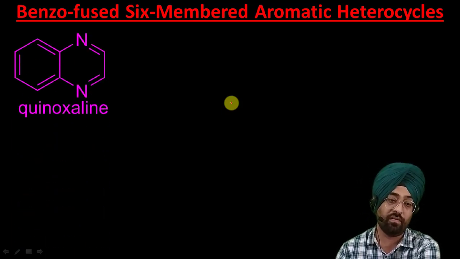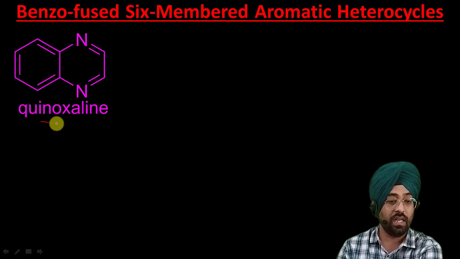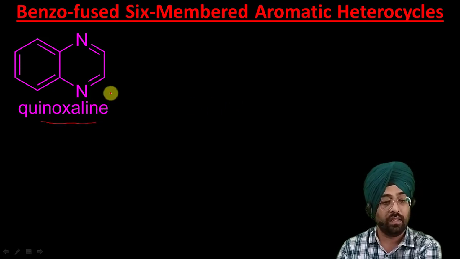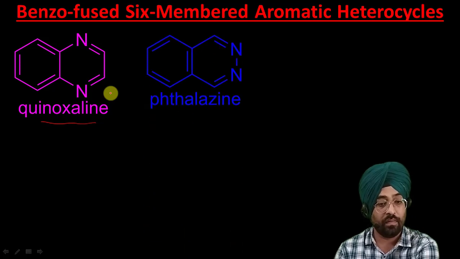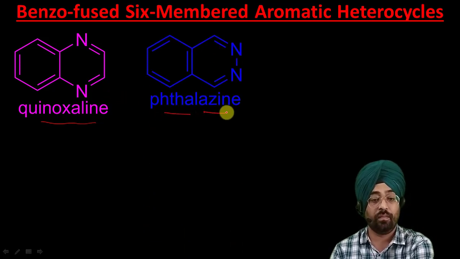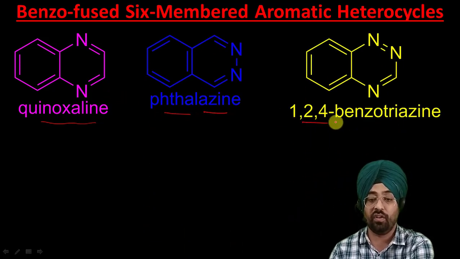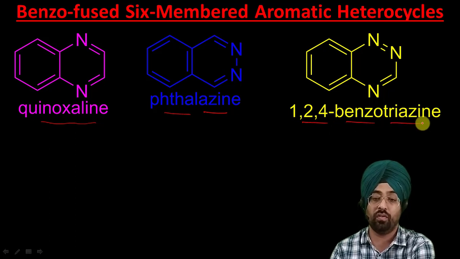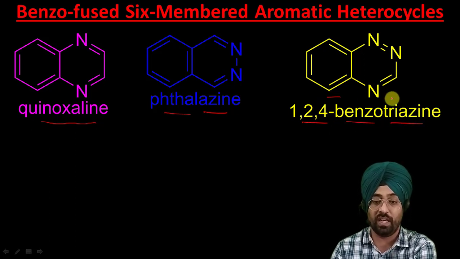Some more examples where we have more nitrogen atoms: it is quinoxaline, that is its trivial name. It is phthalazine. This is 1,2,4-benzotriazine. So you know how to name these compounds. I have already discussed with you the nomenclature of benzo fused heterocyclic compounds.